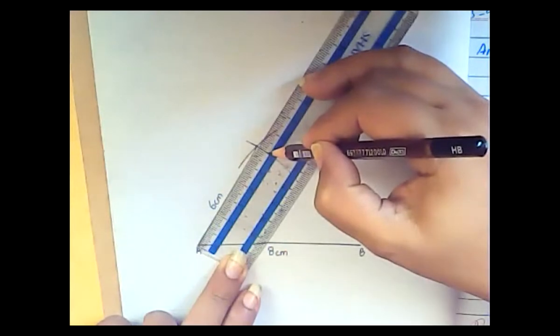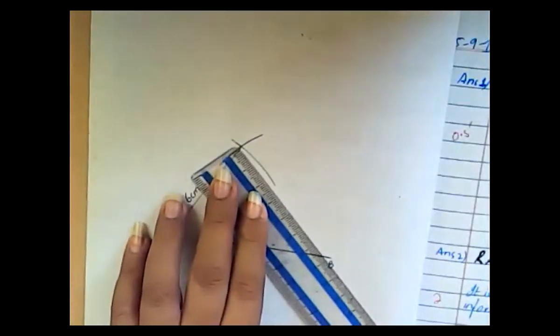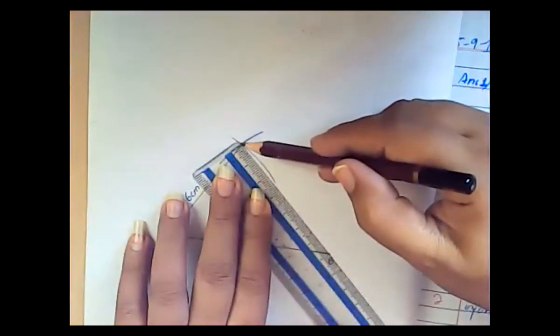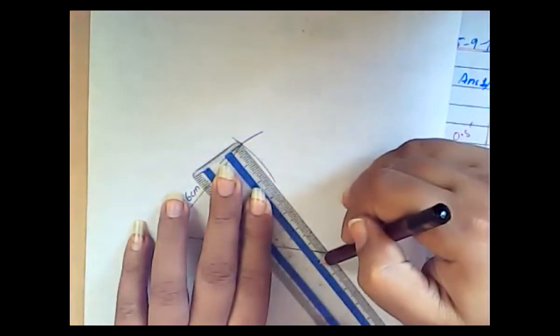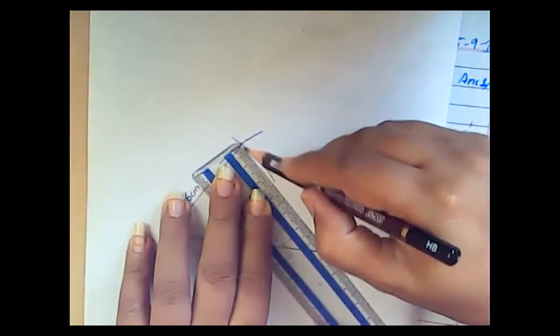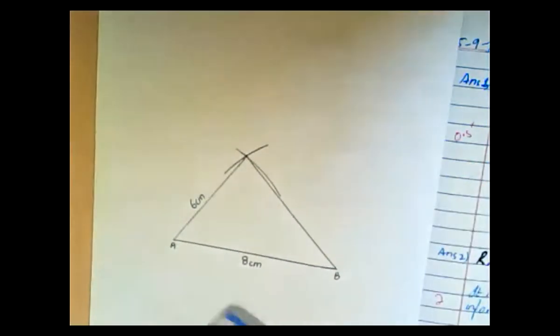This is 6 centimeter. Okay, now repeat the same step by joining this point with B, and the measurement from this point to point B should be equal to 7 centimeter. So this is 7 centimeter. So I'm going to join this point with point B, just like this.